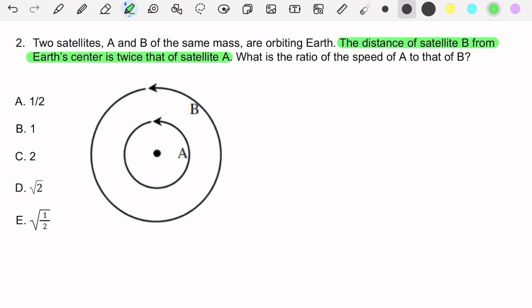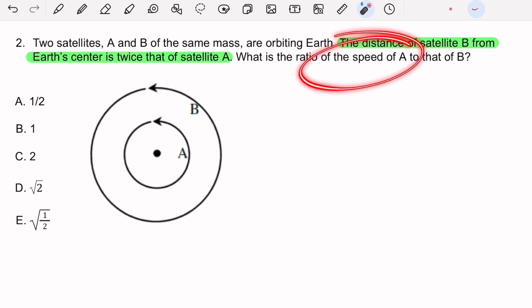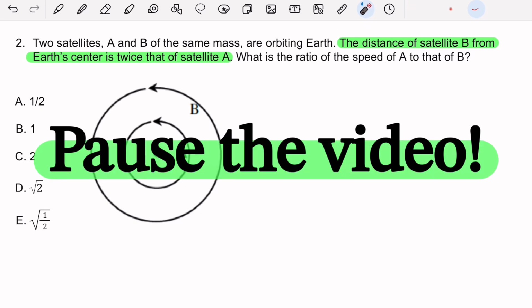And then I want you to think about, all right, these two satellites are undergoing circular motion. What's required? What's needed? Think of the level we talked about. And then I want you to think, what force is getting that level? Then think about, okay, if I want to know the speed, what equations can I combine to find a relationship between what's causing this motion in a circle and the speed? Pause the video. I'll see you in a bit.